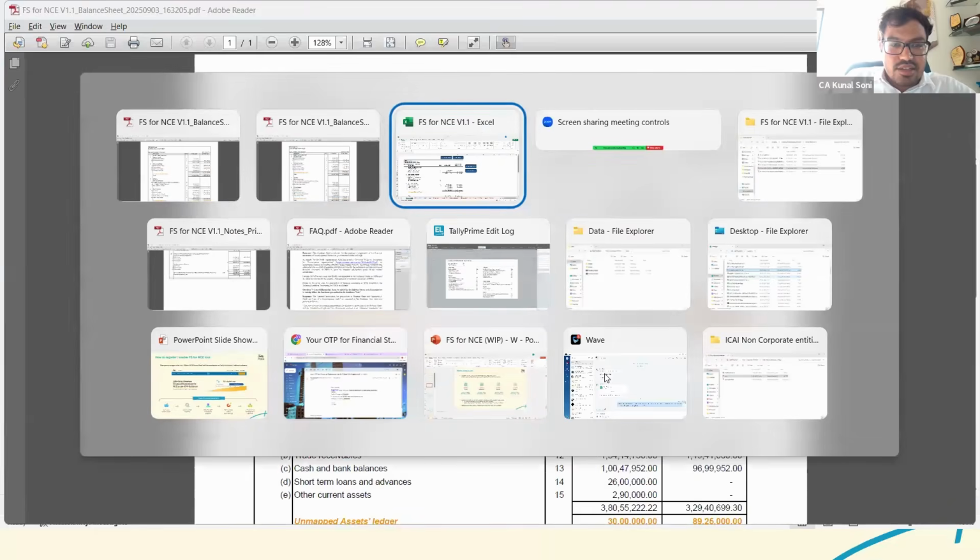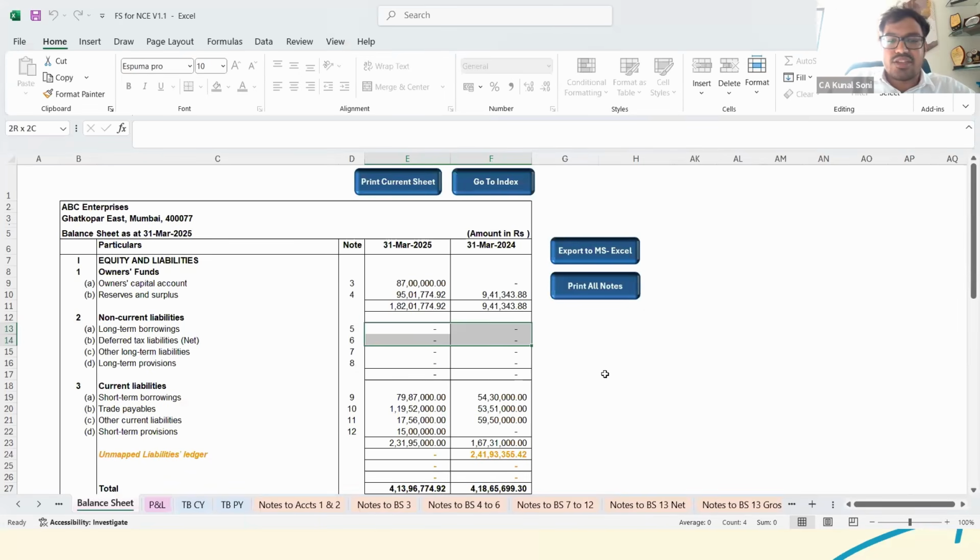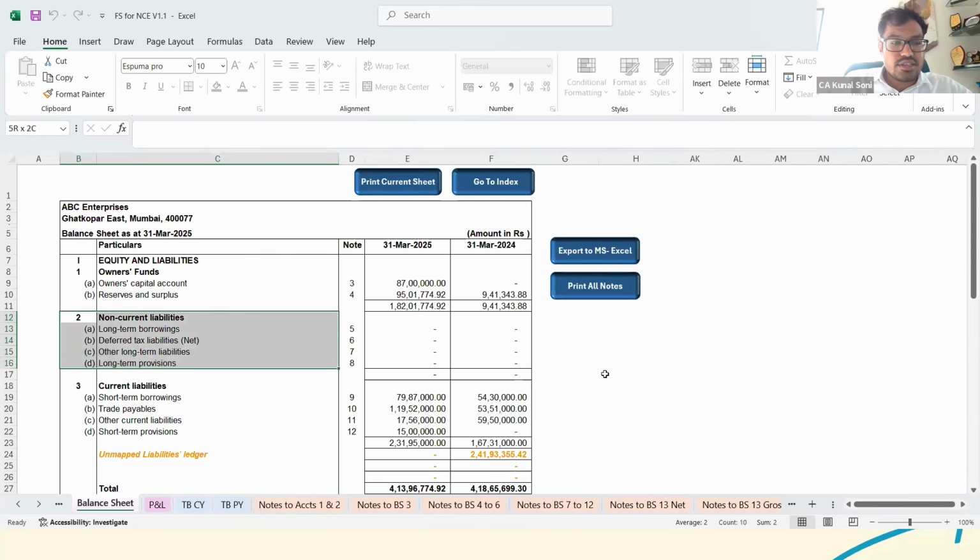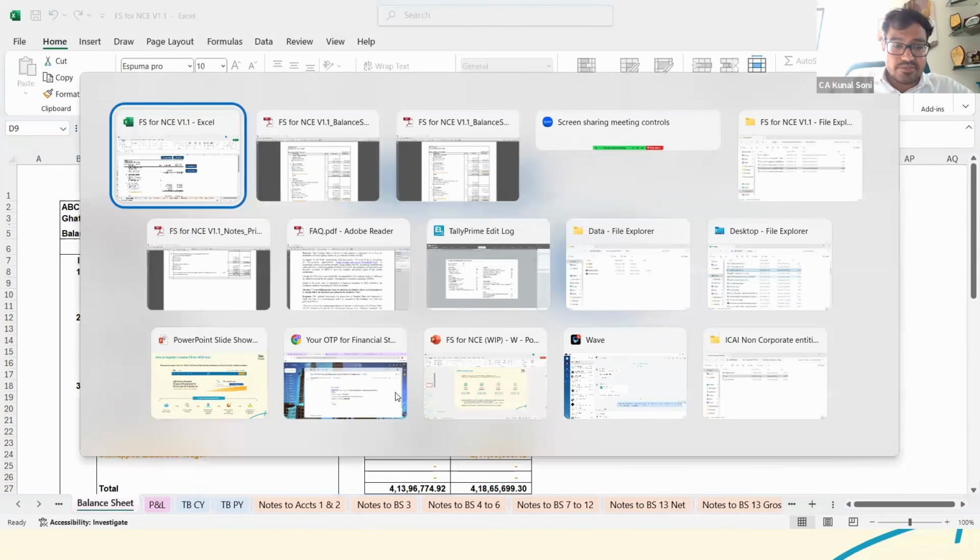But if in case it is nil for both financial years, then that is not to be reported. In the guidance note, it is specifically provided that if both the year figures are zero, then it is irrelevant for the user. So users can remove the same. It is not mandatory that this format is there, so you need to print the same. If there are zero figures, then the same needs to be removed. And what Tally does is that accordingly it would even renumber the notes. So even that is done by itself.